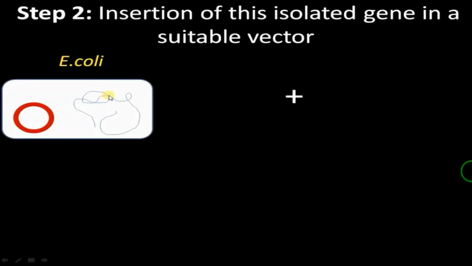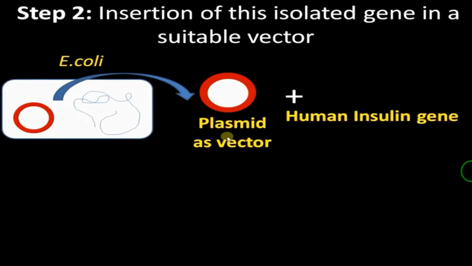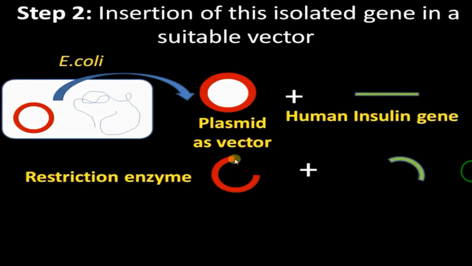From where can we take the plasmid? From E. coli bacteria. So we have separated the plasmid from the E. coli bacteria, that is the vector, plus the human insulin gene that we have already taken. Now with the help of a restriction enzyme, we have to make one cut in the plasmid vector.